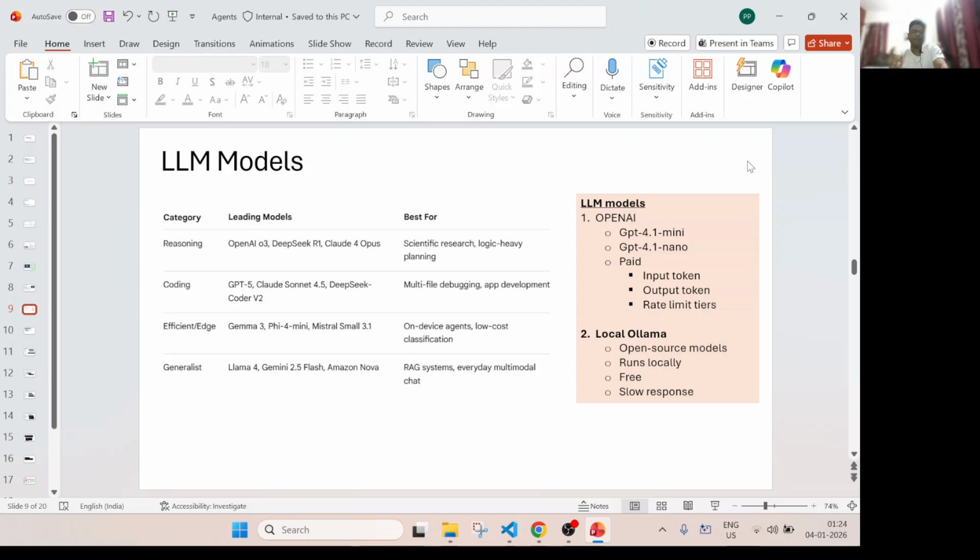models. But if you want, there is an alternative, something called local Ollama models, where this LLM model will run on your laptop, on your local system. We will see how to download the Ollama model and use it, and without paying anyone, you can play around with everything agentic. The only thing is that it runs on your local system and it's very slow because it's running on your laptop. But the good thing is it's free, you don't have to pay anyone, it's just compute. It's possible to use both the local model as well as the paid model.